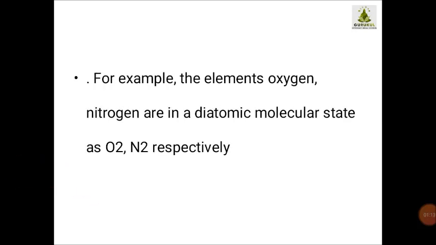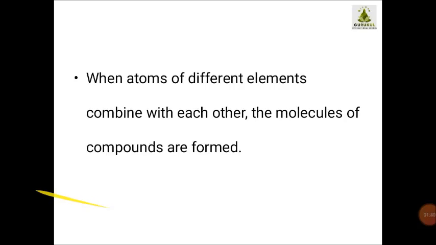For example of polyatomic, you can say oxygen, nitrogen. These are in a diatomic molecular state. Diatomic molecular state means what? Two atoms are existing, like oxygen always exists as diatomic, that means O2, N2. These are the forms in which oxygen and nitrogen are existing in the environment. That is, we are calling them diatomic molecules.